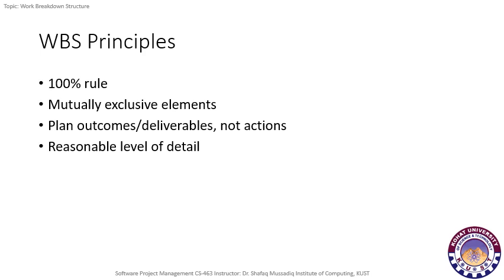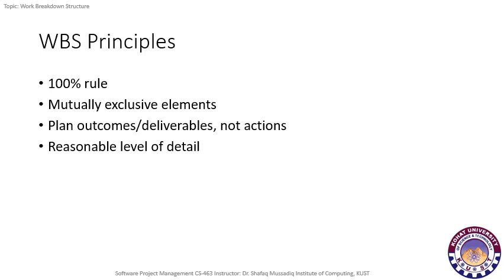So the 100% rule is the most important principle that applies at all levels of hierarchy. That is, at any level, the sum of work at the child level must be equal to the 100% of the work represented by the parent. And it also states that it should not include any work that falls outside the scope of a project. That is, on one hand, it says that it includes 100% of the work, but on the other side, it says that no work that falls outside the scope of a project should be included in the work breakdown structure.